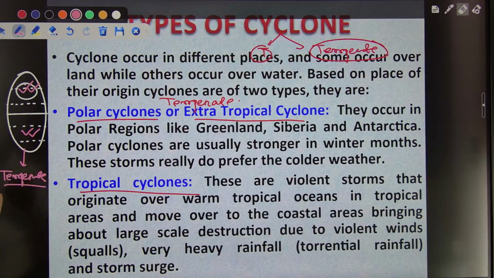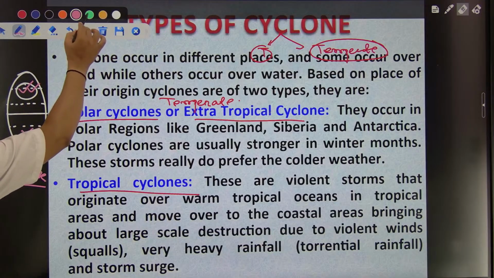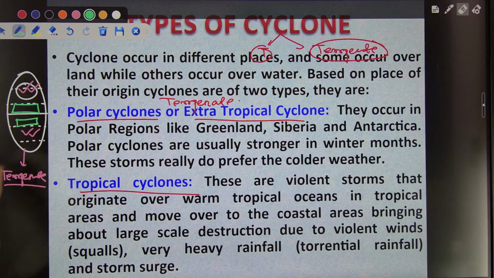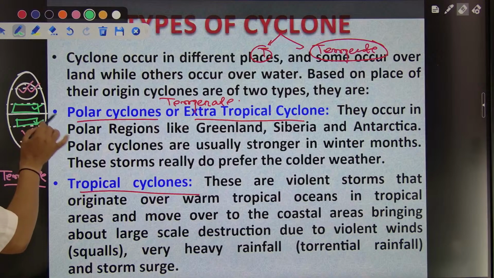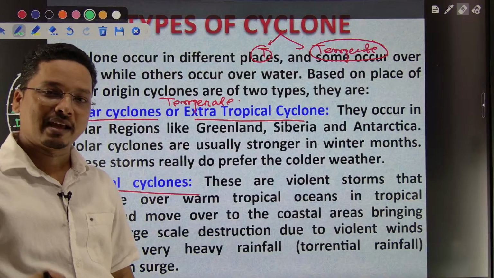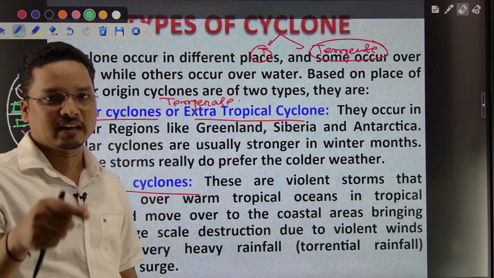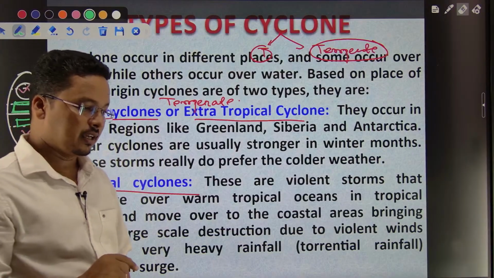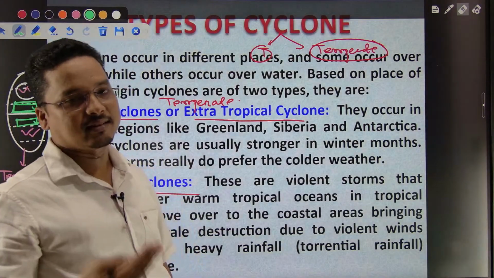Temperate cyclone. But if your cyclone is forming here, then we will call it a tropical cyclone. So this is the difference between tropical cyclones and temperate cyclones, because they are named according to their formation areas, their geographical area distribution, right?